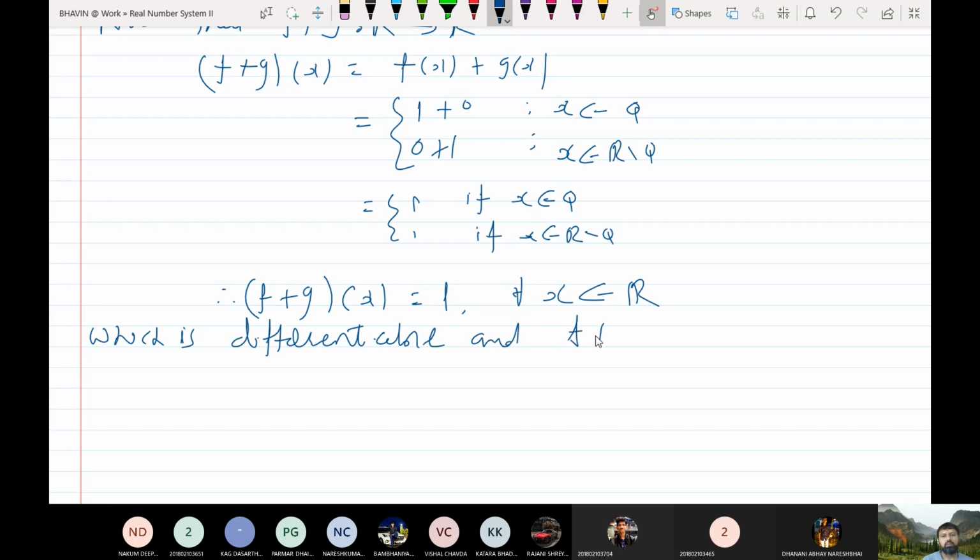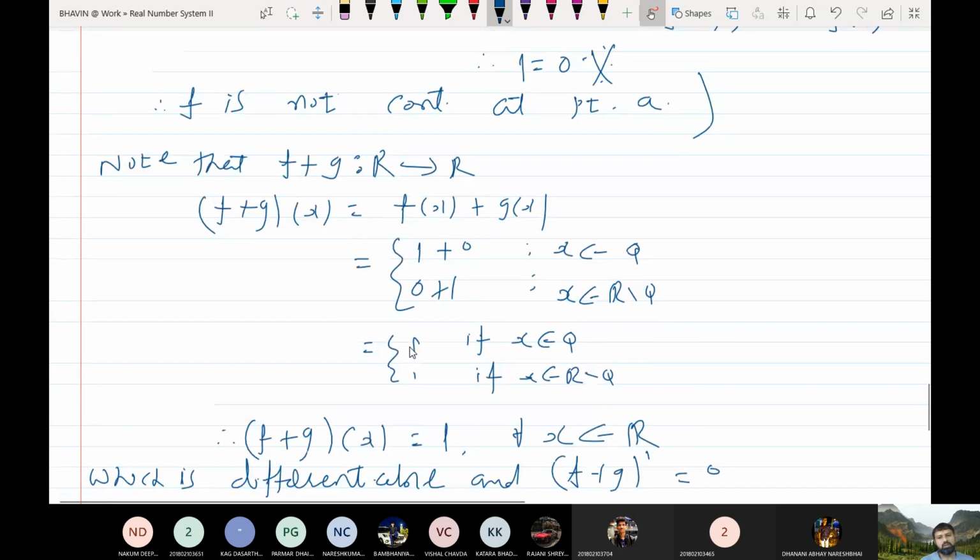And (f plus g) dash is equal to 0. Do you understand? Therefore, I have found one example which is differentiable.